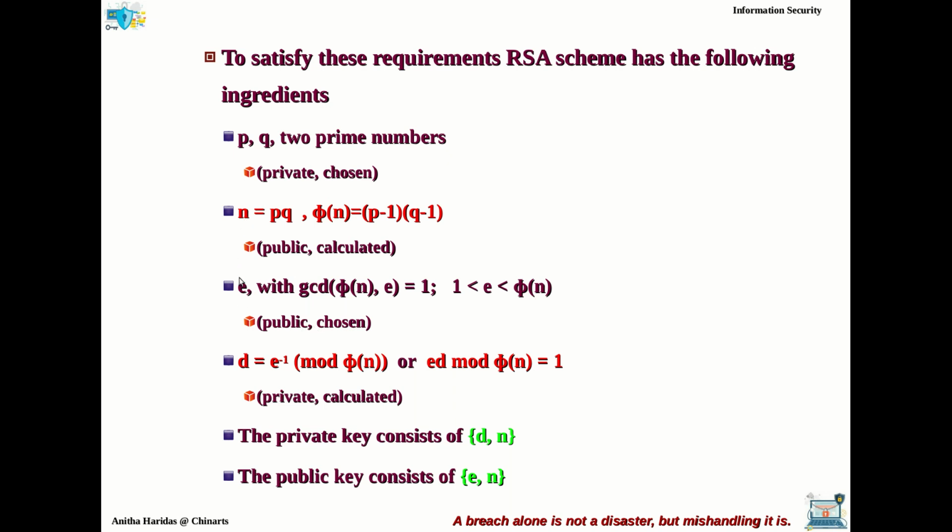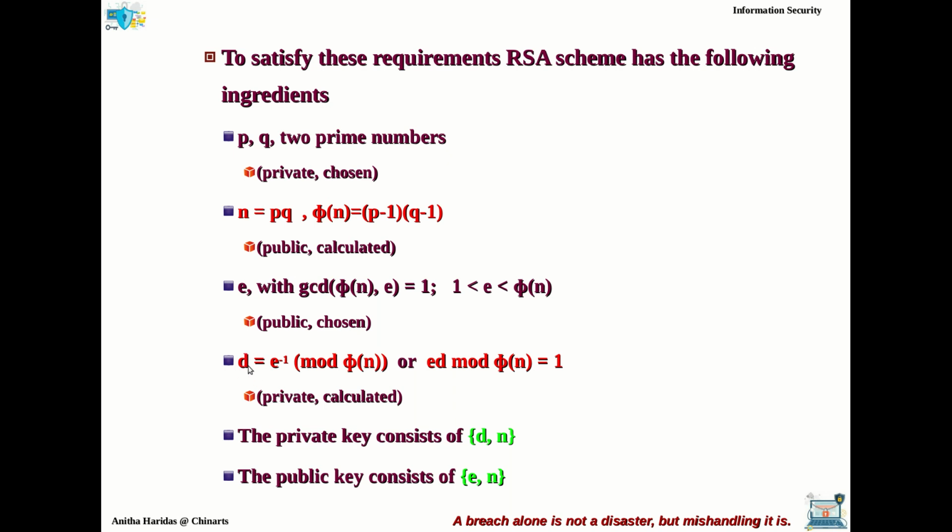So n and e values are publicized. Now you can observe, even though e and n values are publicized, it must be very difficult to determine the d value. That is how you have to choose these two values. Okay, fine. So once it is chosen, now the next thing is you have to determine the d value, right? Because that is a private key to be calculated.